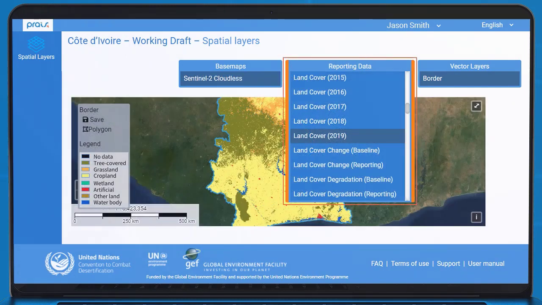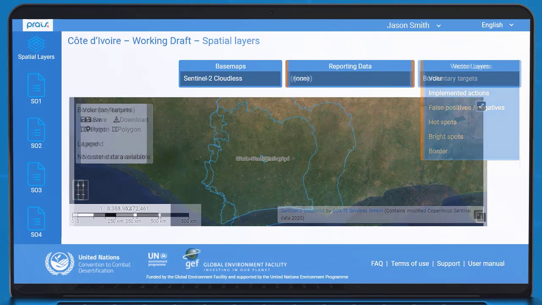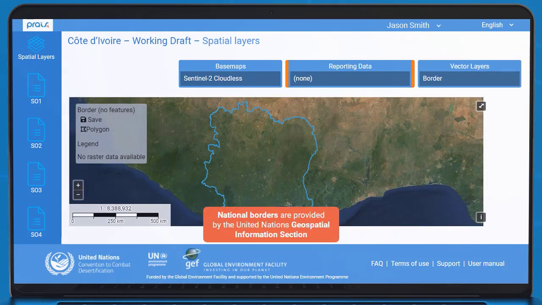The reporting data are the raster layers pre-processed in Trends.earth for each indicator. And the vector layers are created or uploaded by the users. The national borders available in the viewer are provided by the United Nations Geospatial Information section.